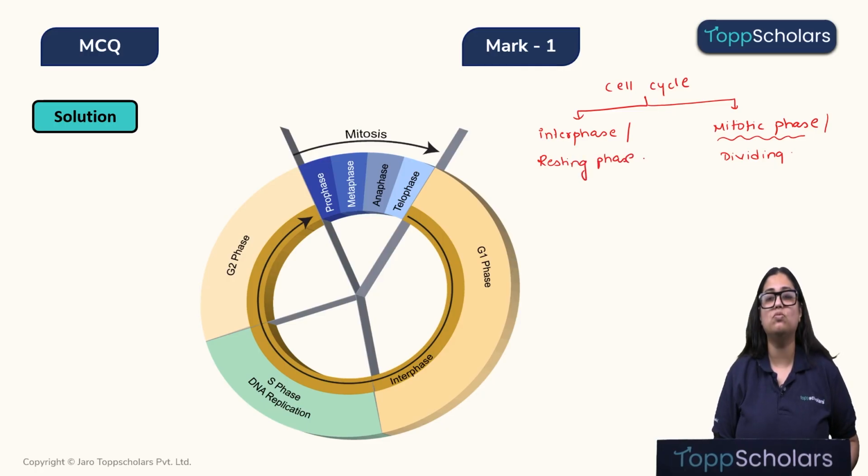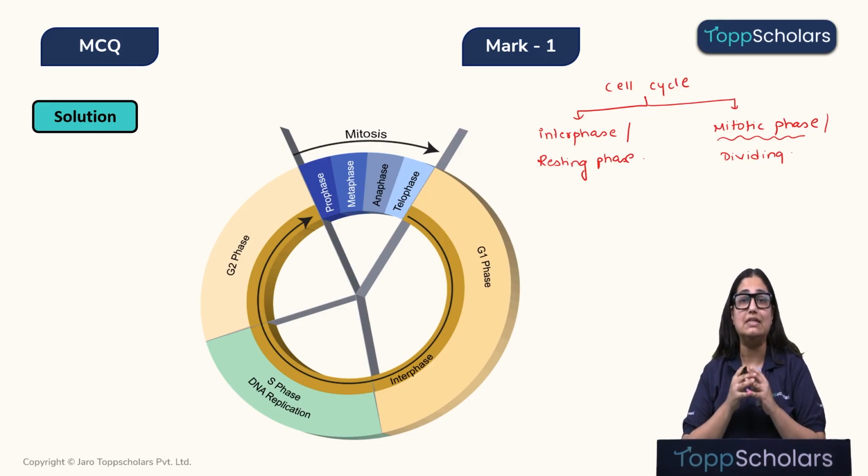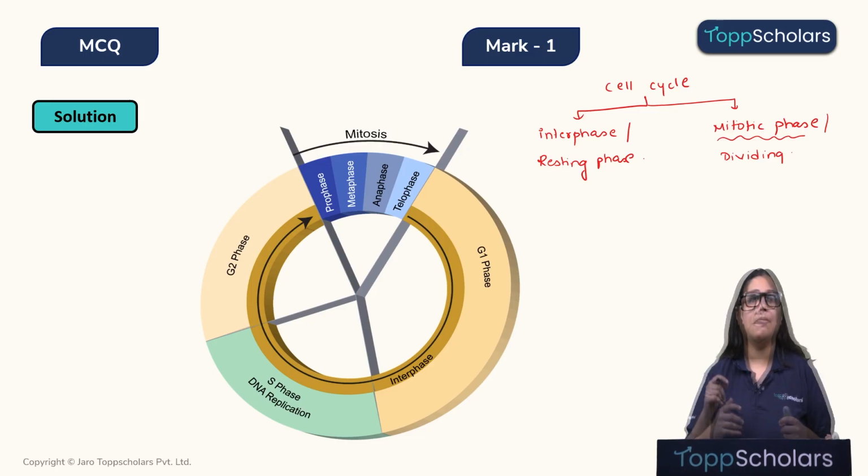Although this is a misnomer, children, please keep in mind, interphase was earlier known as a resting phase, but now we do not consider this as the resting phase because the cell is highly active during this phase. See children, after interphase, the cell undergoes into the mitotic or the dividing phase. That means the cell will actively divide to give rise to two daughter cells.